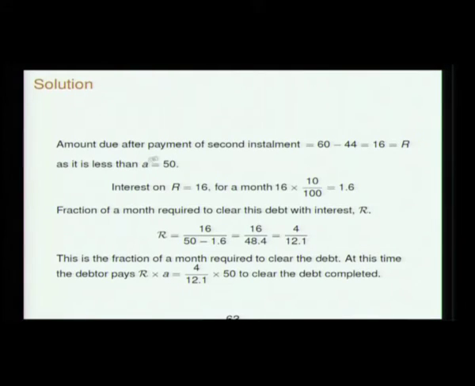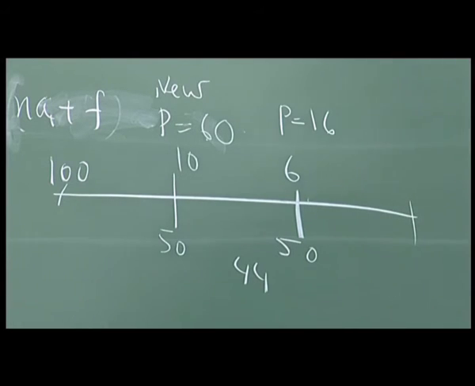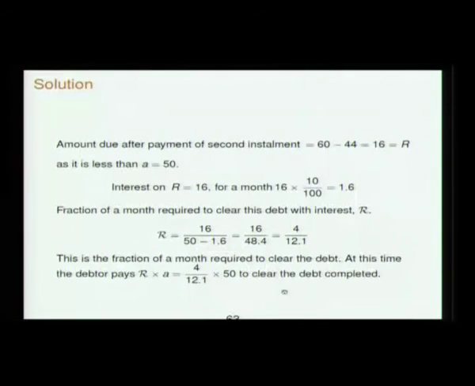Now 16 is less than 50. The interest on R equal to 16 for a month is 1.6. So a fraction of the month is required to clear this debt with interest, and that fraction can be found: 4 divided by 12.1. After this, only this fraction, 4 by 12.1 of a month, is required to clear the remaining principal amount 16 and the interest on it. That is taken care of in the denominator. So that is how he has done this.